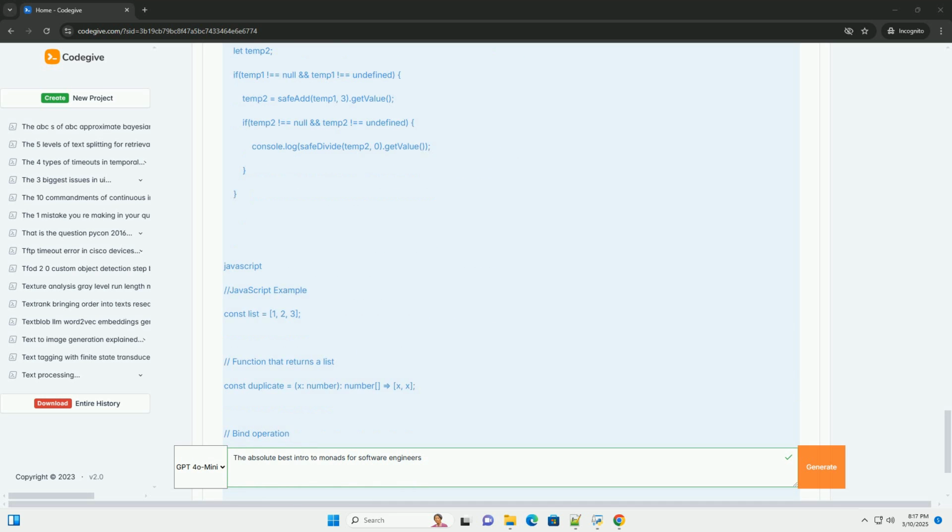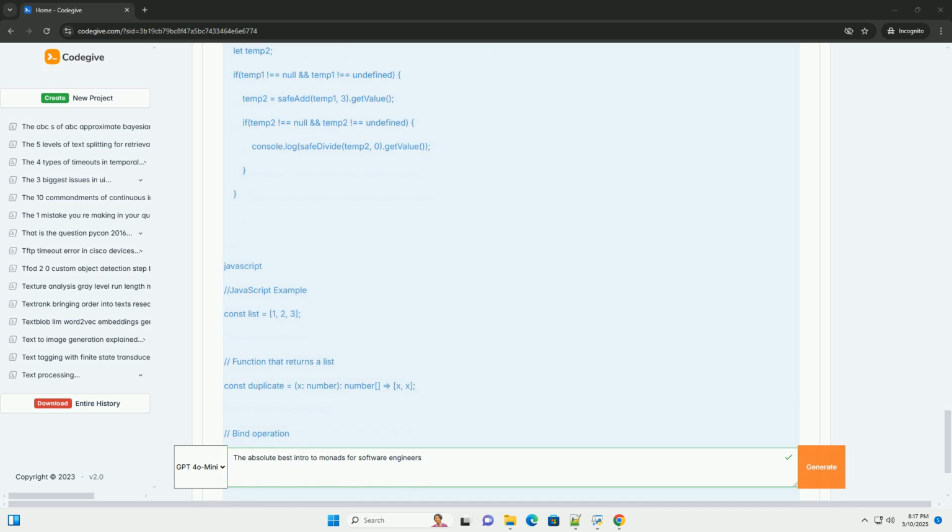Key benefits. Null safety prevents null pointer exceptions by forcing you to handle the case where a value might be absent. Code clarity makes it explicit when a value might be optional. Composability allows you to chain operations that might return null without deeply nested if statements.